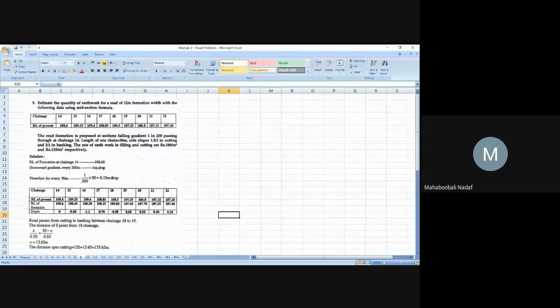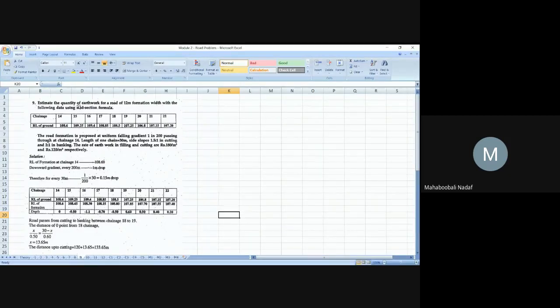The first problem we do slowly, because the last problem we solved was on Thursday, so there is a 3 days gap. So now we will solve slowly. First problem. The second one we will do in a faster way. Okay? First problem, can you read what is given here?